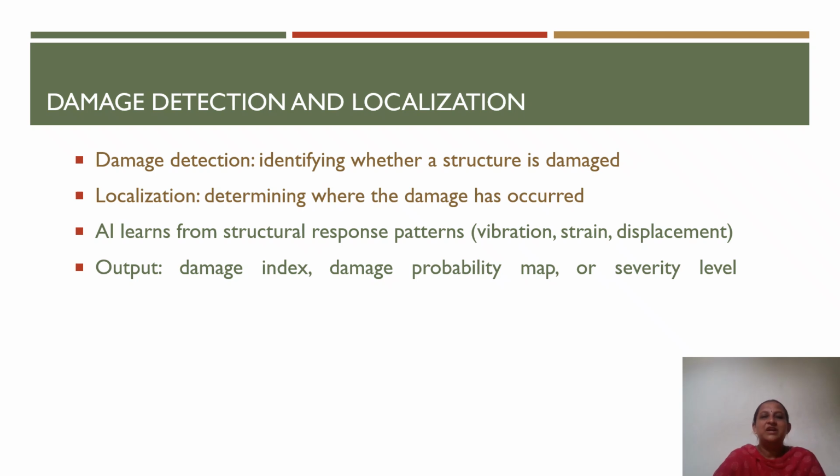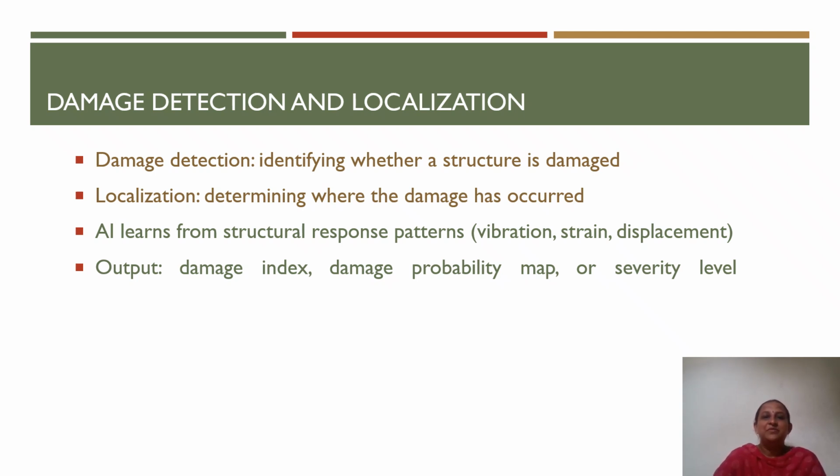In other words, whether the structure is damaged or not can be identified from damage detection. Once damage is detected, the next step is localization, which identifies where exactly the damage has occurred within the structure, and we need to understand which structural component requires inspection or repair.